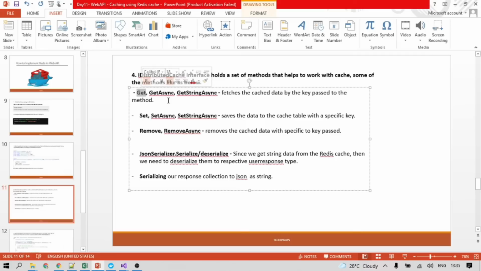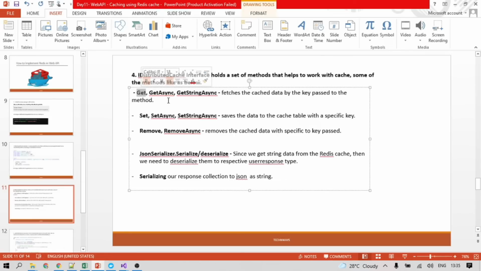All these get methods are responsible for fetching the data from the cached memory. We pass the key that we created in the cache memory, and when we call GetStringAsync with that key, whatever value is stored in the cache, we can directly get using the get method.